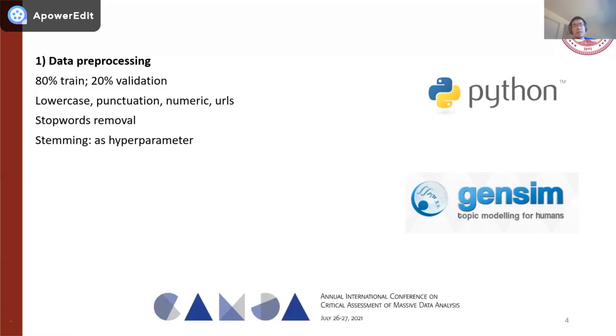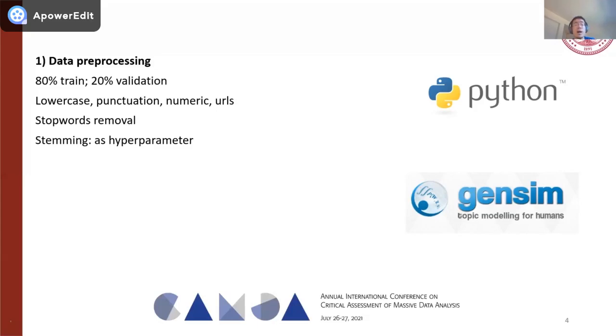Based on the free text, we first preprocess the data by lowercasing all the words. Then we remove the punctuation, the numeric values, and also the URLs. Moreover, we have also removed the words that do not carry much clinical meaning, such as the conjunction words like and, but. And lastly, we have also adopted word stemming by changing each individual word to its word stem.